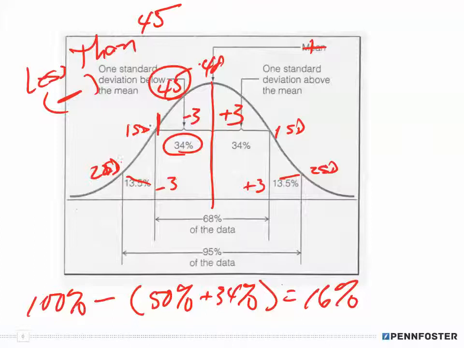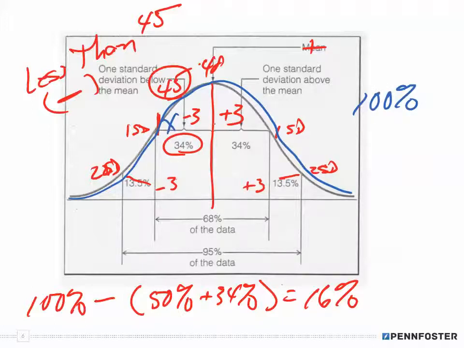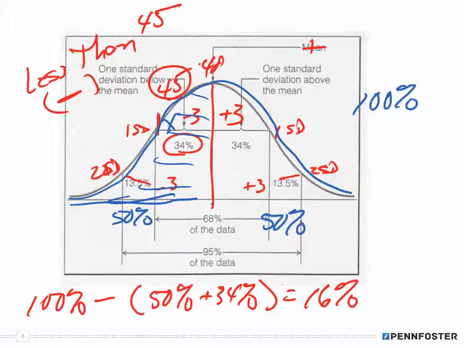Remember, underneath the entire curve, that's 100%. To the left of the mean, 50% is covered underneath this whole area, and 50% is on the positive side.